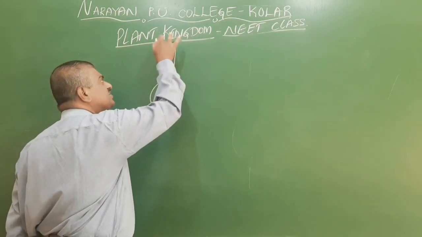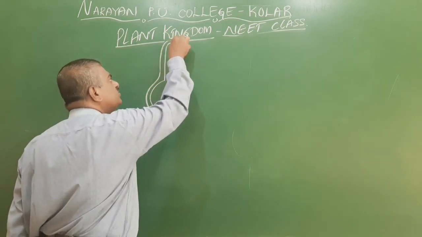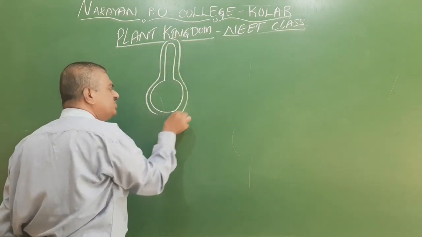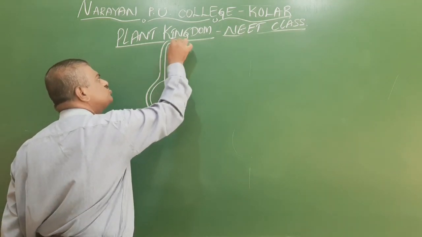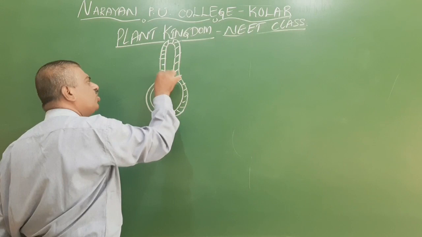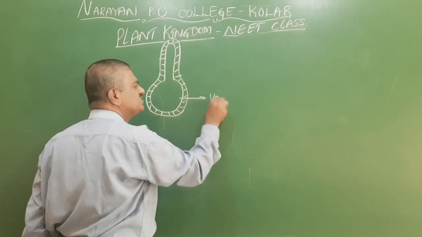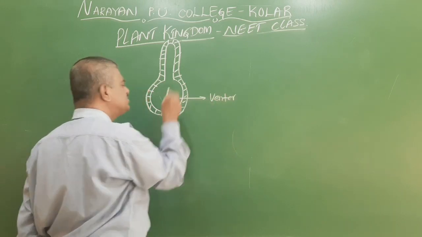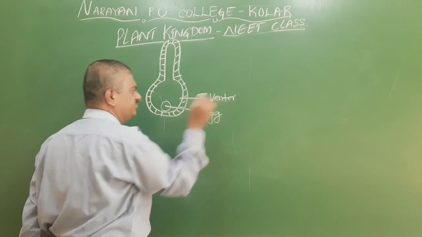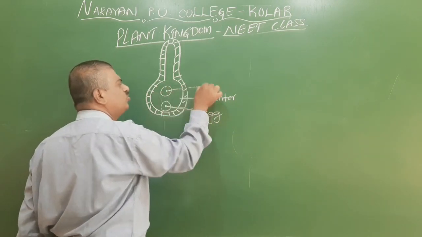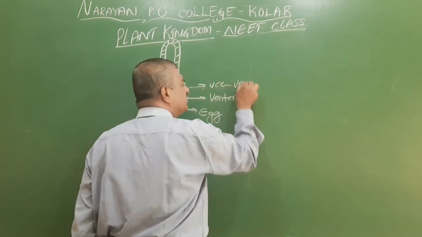In this flask-like structure, the outermost covering is called the jacket layer, and this part is called the venter. Inside the venter, there is a female gamete called the egg. Above this, there is one more cell called the VCC, the venter canal cell.